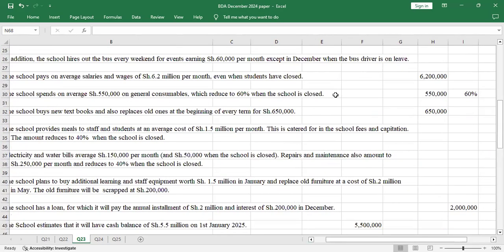It reduces to 60%. So 550 is represented by 100%. So what about 60%? You just take 60% of 550 to get what will be consumed in those other months when the school is closed. So 60% times 550, it will be 330,000.